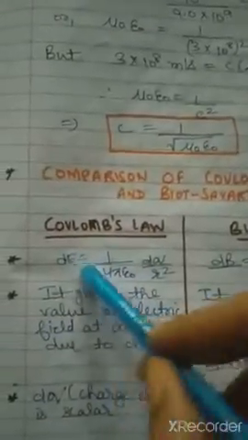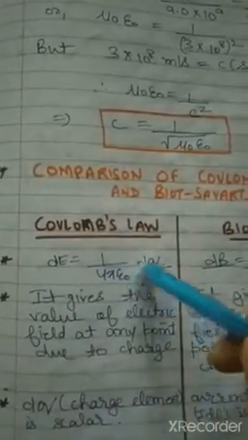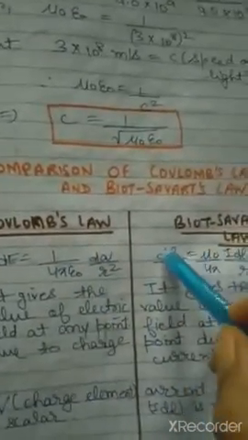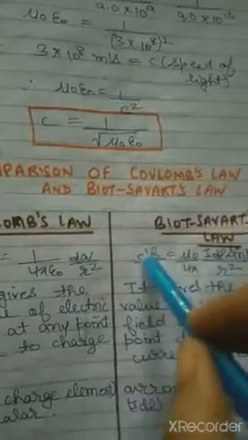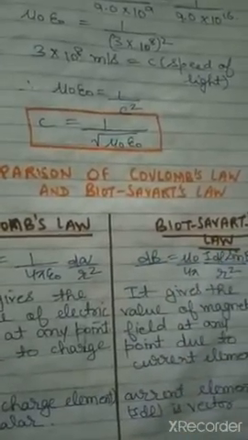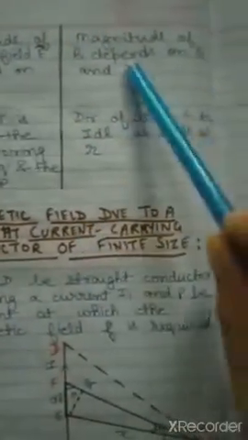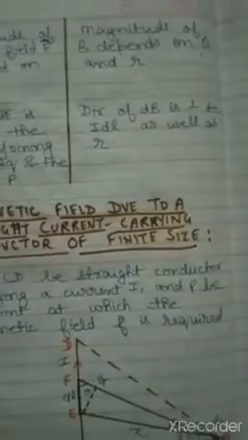As you can see from the formula, dE is equal to 1 by 4 pi epsilon naught dq by r square, so dE is inversely proportional to r square. dB is inversely proportional to r square, but dB is directly proportional to sin theta also. So again there is a difference, that here it is depending on only r, but dB depends on both theta as well as r.